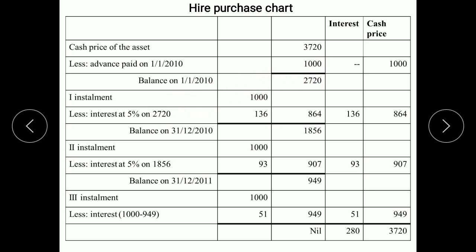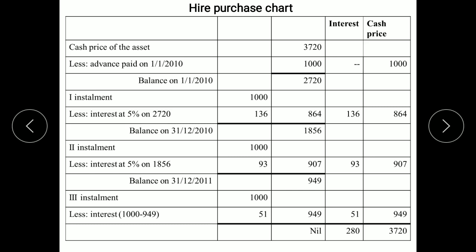On this amount we need to calculate the interest. It comes to 136. 1,000 is the installment amount minus 136. We get the portion of cash price which is included in the first installment, 864. So at the end of the first year, we have paid an interest of 136, cash price of 864. So the balance which is remaining, 2,720 minus 864, balance remaining is 1,856.